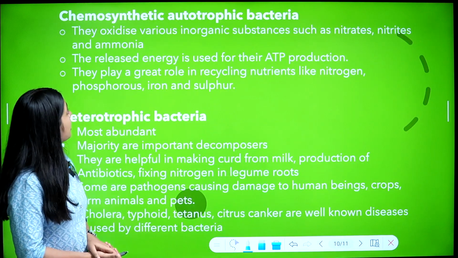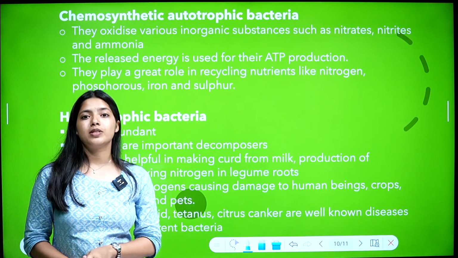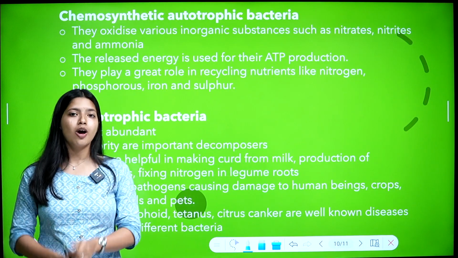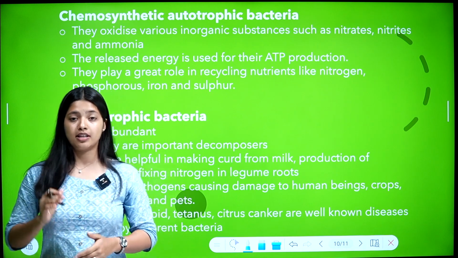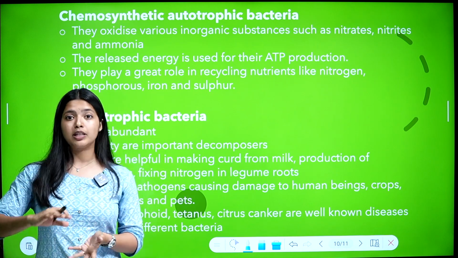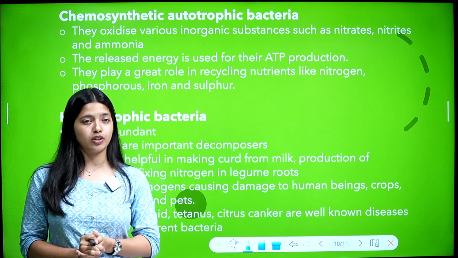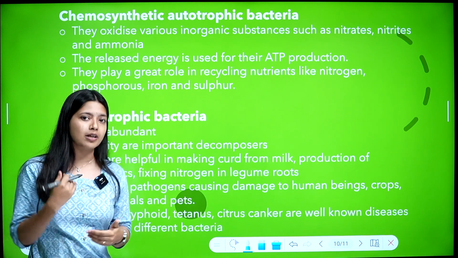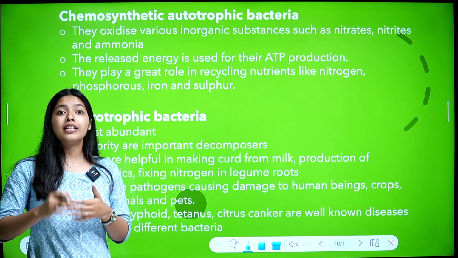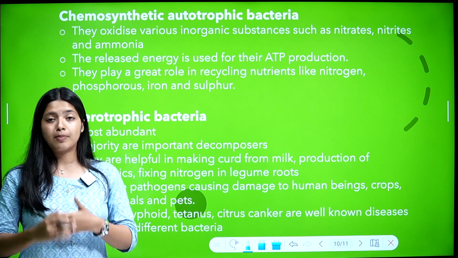Next is chemosynthetic autotrophic bacteria. Last, cyanobacteria were photosynthetic autotrophic bacteria; by the process of photosynthesis they produce food. These are chemosynthetic autotrophs, so they produce food by themselves by chemical reactions.